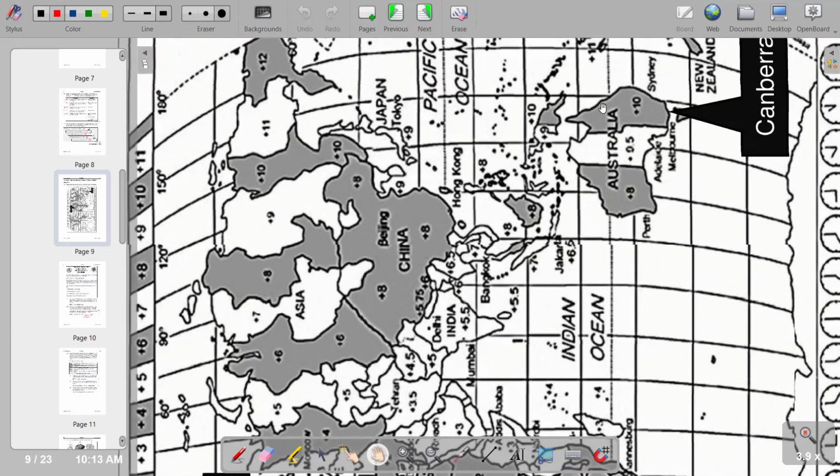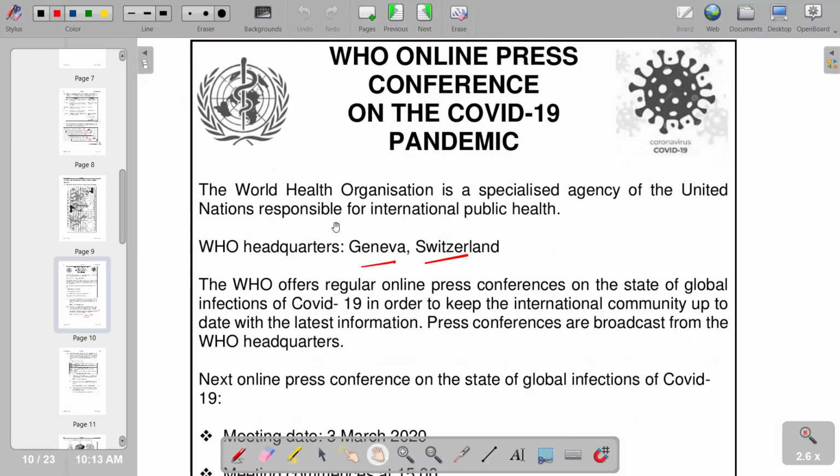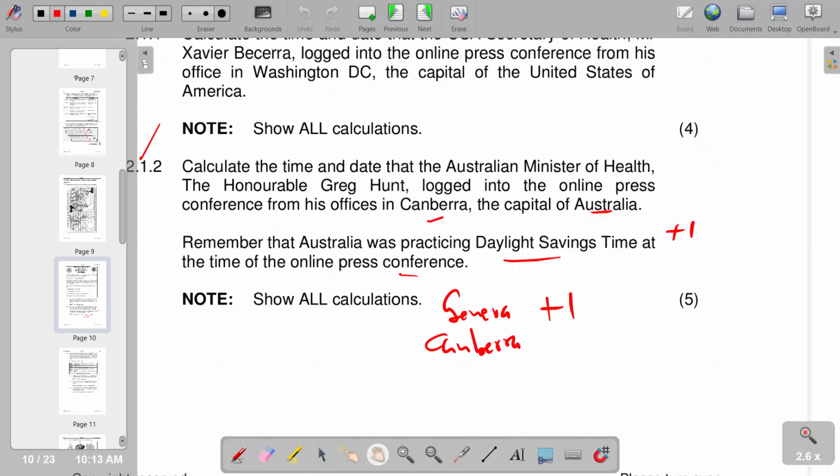It is indicating a 10. As we see at this point, we have got a 10. So the 10 is indicated here. So it's going to be a plus 10. So with that now, we come back and indicate our plus 10. But of course, we said Australia was practicing DST, so we're going to say plus 1. So it becomes a plus 11.